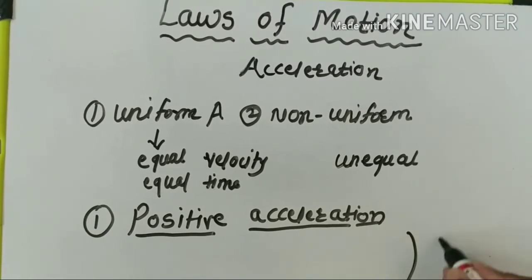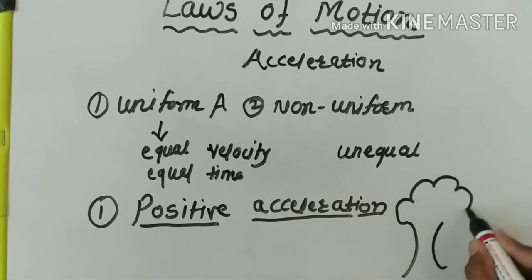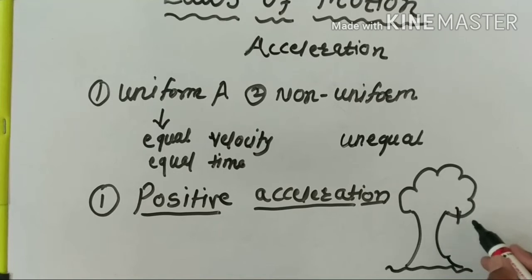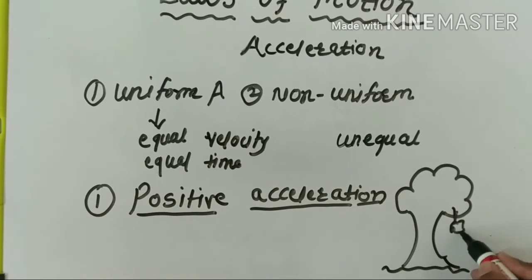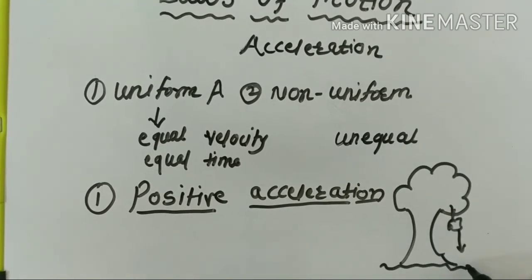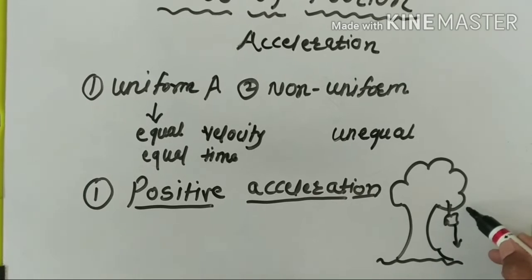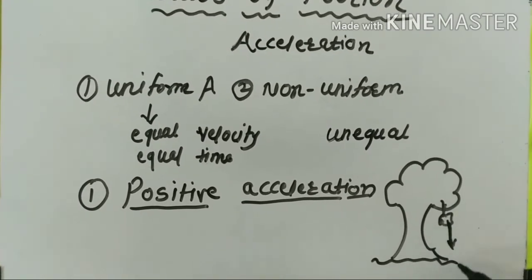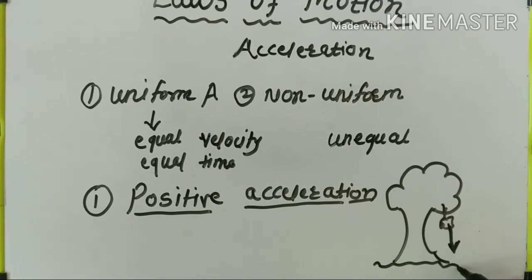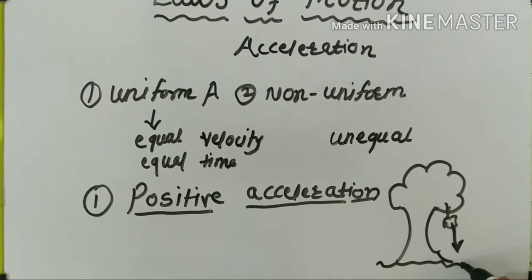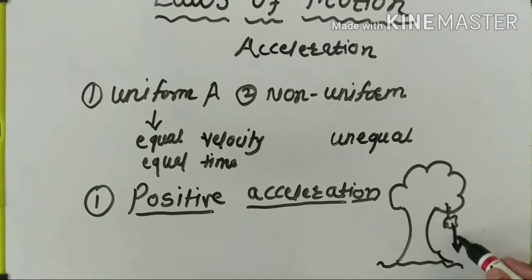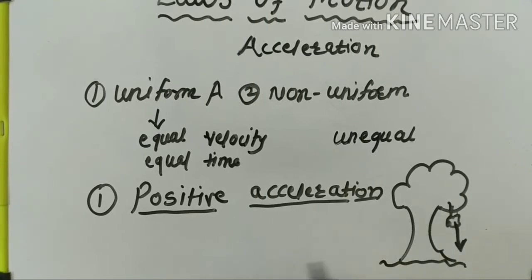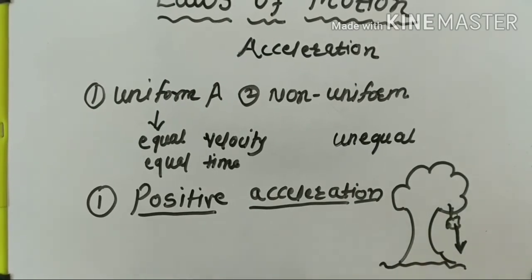Suppose one example here. Suppose this one is a tree. Fruit, one apple. Suppose this apple is dropping down. The velocity of that apple goes on increasing while coming down. So this is one example of positive acceleration. Velocity increases during falling down.